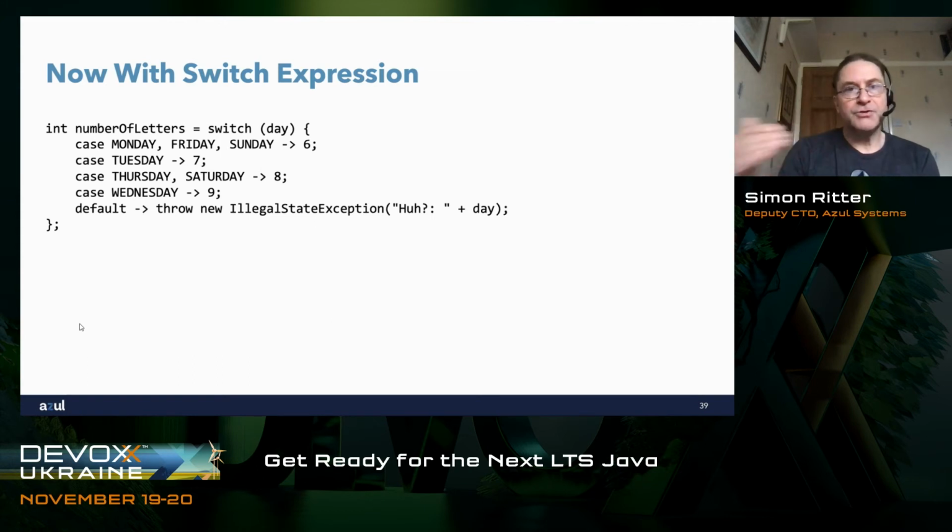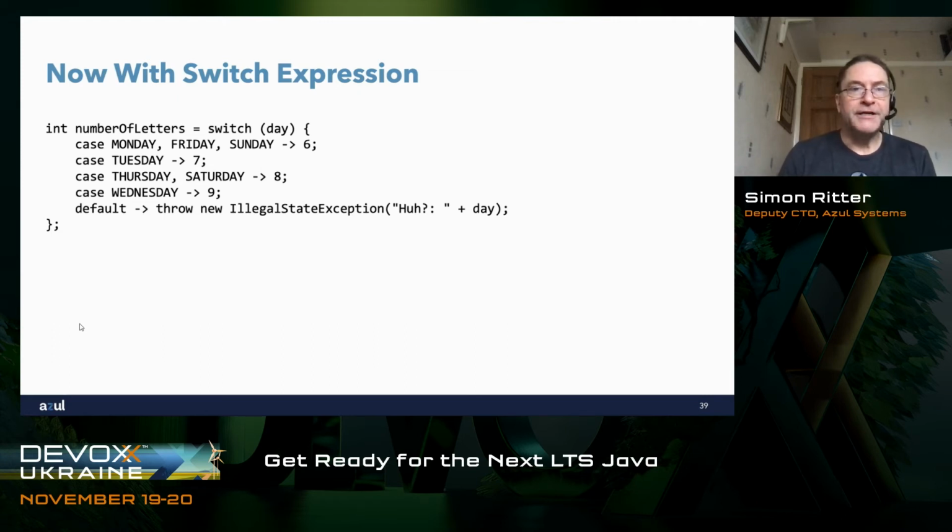So we do our switch on day and we assign whatever that returns to number of letters. And then in the body of the switch, we've got our case statements. One of the things here that I find just amazing is that now we have this idea of shortening our code because the developers have discovered this incredibly powerful feature called a comma separated list. Rather than having case Monday, then on a separate line case Friday, and on a separate line case Sunday, we have case Monday, comma Friday, comma Sunday, all on one line. Wonderful.